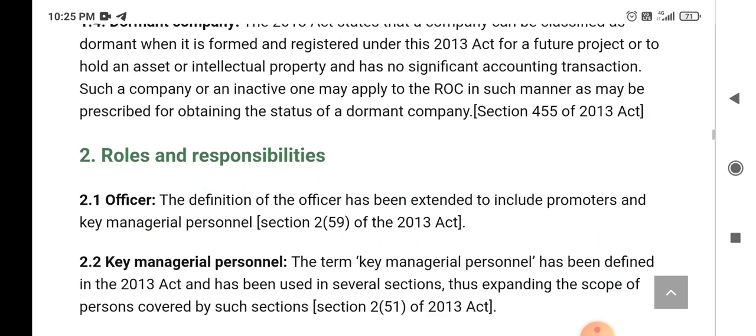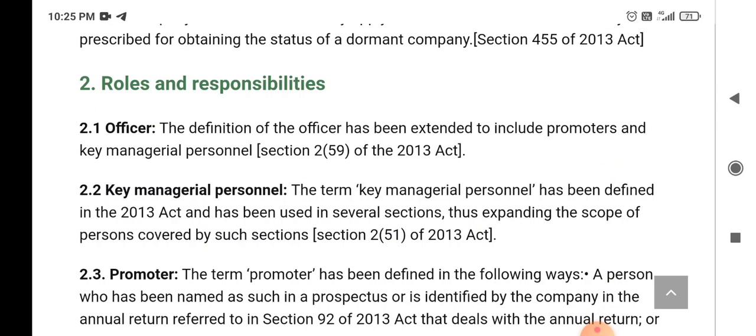Now we'll see the roles and responsibilities. So there are officers, there are promoters, there are members. If we talk about officer, the definition of the officer has been extended to include promoters and key managerial personnel. What is this key managerial personnel? The term key managerial personnel has been defined in the 2013 Act.